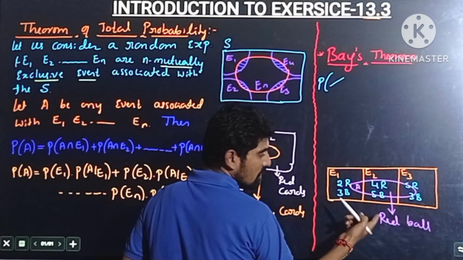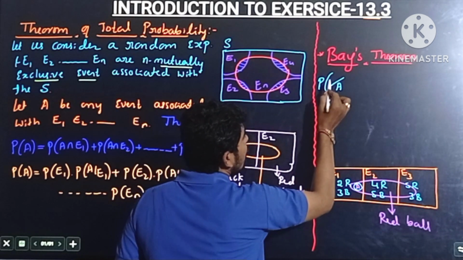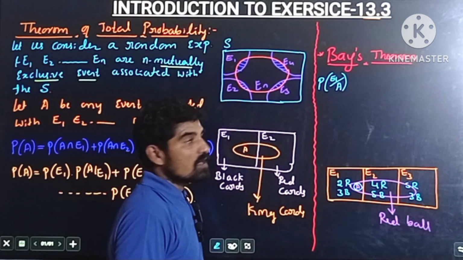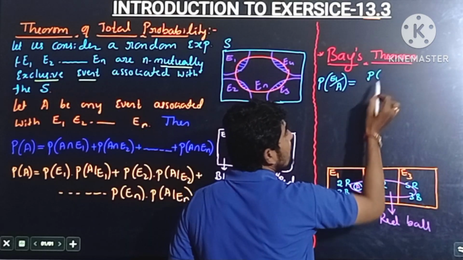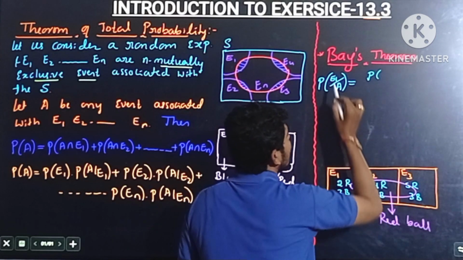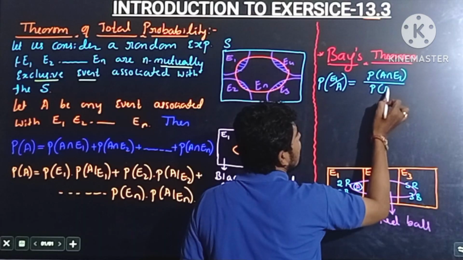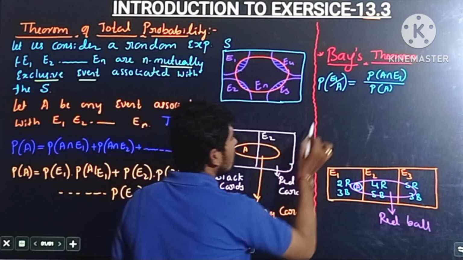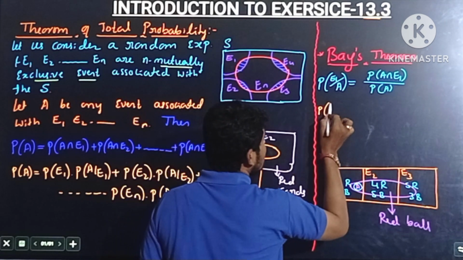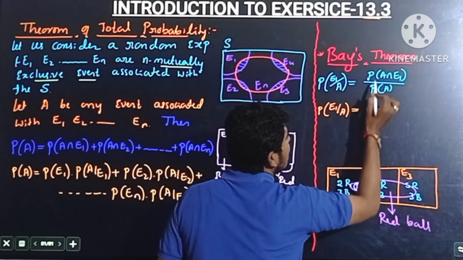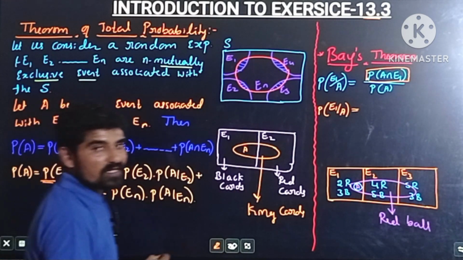We know that the obtained ball is red, and it is defined by the event A. The probability of the red ball being from the first box is, by the conditional probability formula, probability of E1 by A is equal to probability of A intersection E1 divided by probability of A. As you know, probability of A intersection E1 is equal to probability of E1 into probability of A by E1.